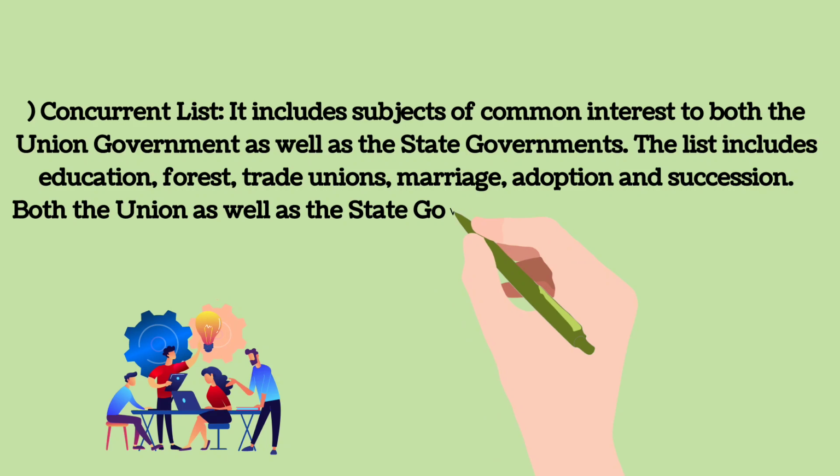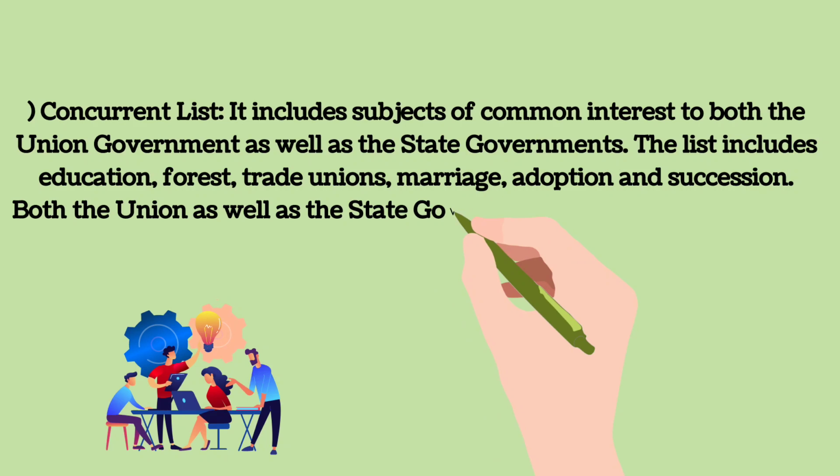When power is taken away from central and state governments and given to the local government, it is called decentralization. The basic idea behind decentralization is that there are a large number of problems and issues which are best settled at the local level. Local people can also directly participate in the decision making. A major step towards decentralization was taken in 1992. The Constitution was amended to make the third tier of democracy more powerful and effective.